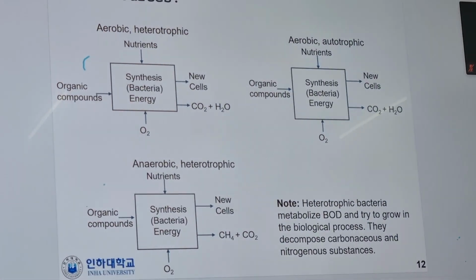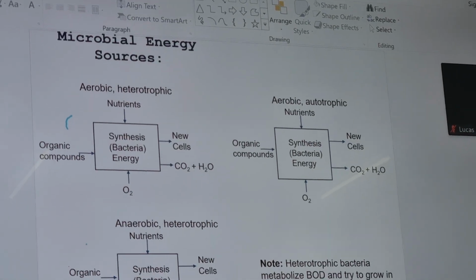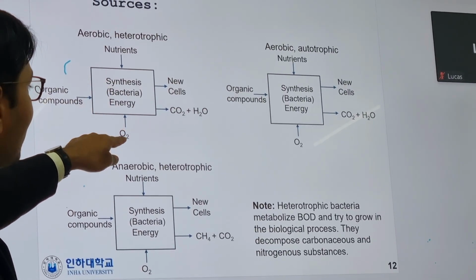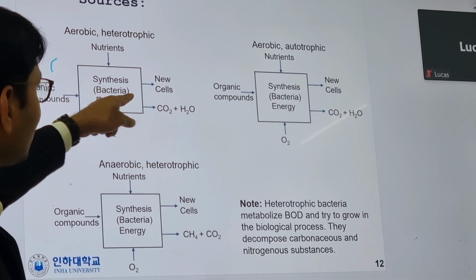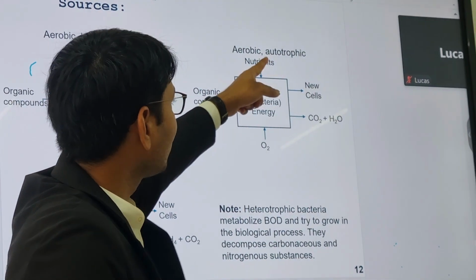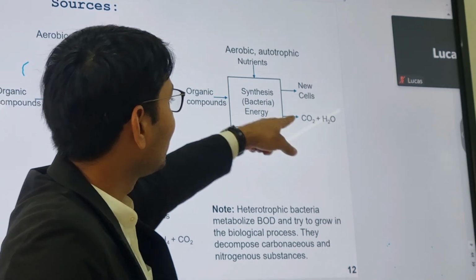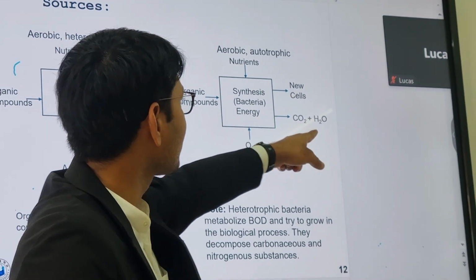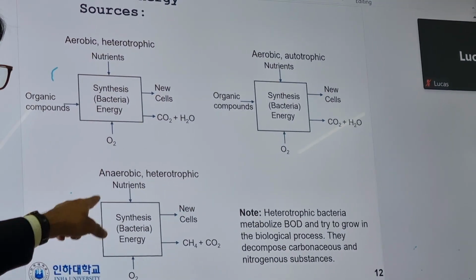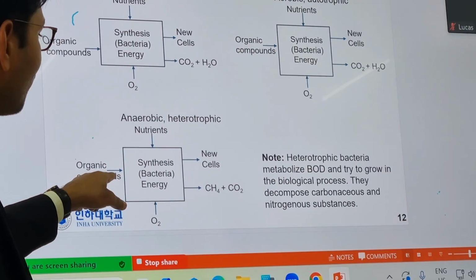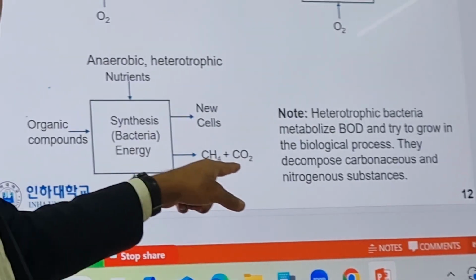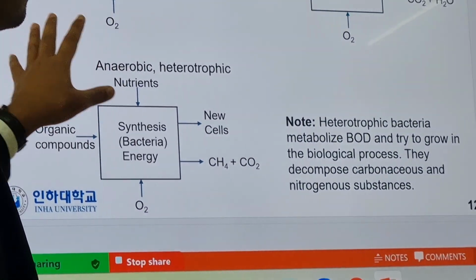Coming to the next, what energy sources do they have? Aerobic heterotrophic: organic compound, nutrients, oxygen; the bacteria synthesize energy, and a new cell forms, plus CO2 and water. Aerobic autotrophic: organic compound, oxygen, and they produce a new cell and CO2 plus H2. These two are almost the same. But in the second one, anaerobic condition, heterotrophic: organic compound, oxygen, nutrients, new cell, and they produce CH4 and CO2. So these are the microbial energy sources.